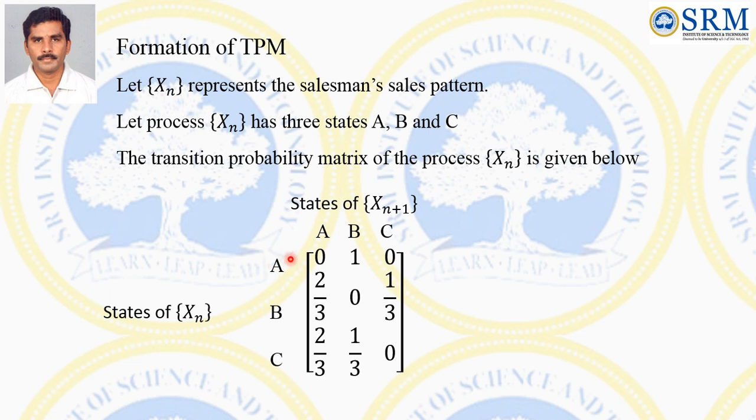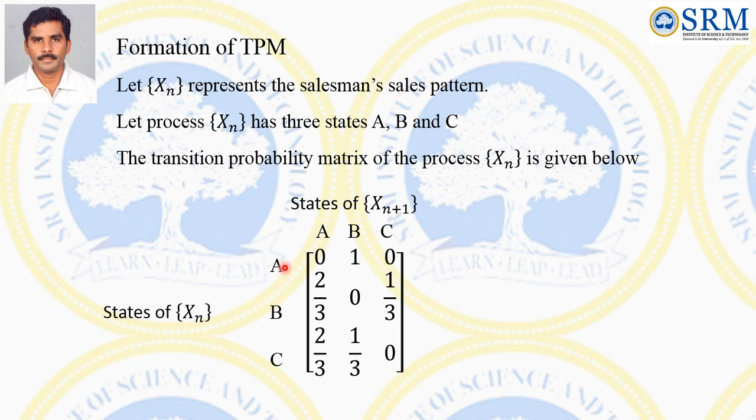That is, if he sells in city A, next day he will not sell in city A, with the probability 0. Similarly for the other cities, if one day he sells in city B, next day he will not sell in city B, and similarly for city C, if on the first day he sells in city C, next day he will not sell in city C. So the diagonal values are 0.